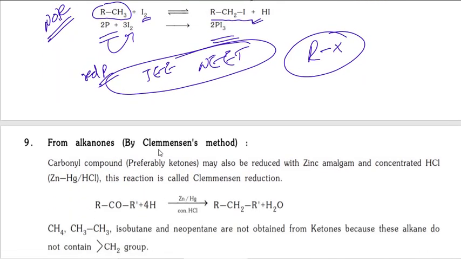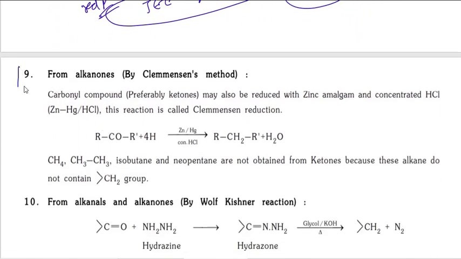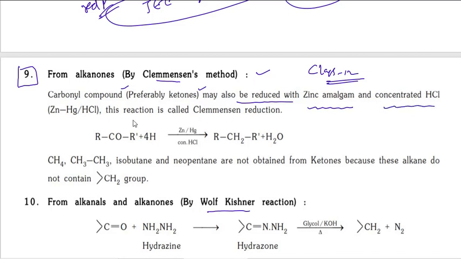Next, from alkanones, that means ketones. Here again you will get these reactions in class 12th. Clemmensen and Wolff-Kishner are named reactions, very important reactions. These carbonyl compounds, preferably ketones, may also be reduced with zinc amalgam and concentrated HCl.